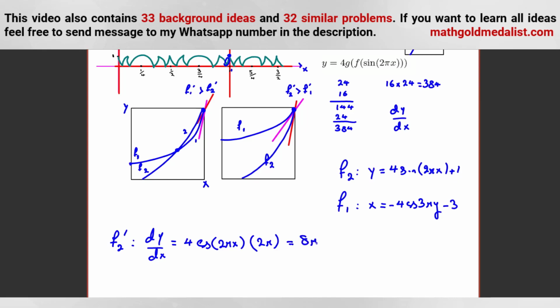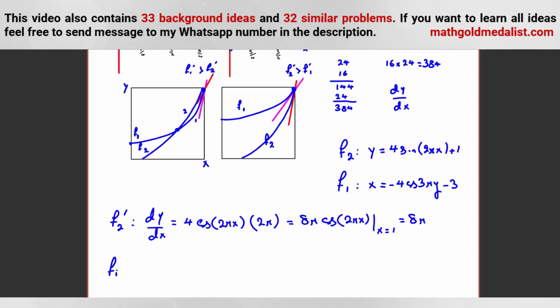So it will be 8 pi cosine 2 pi x. If you consider x equal to 1, cosine 2 pi is what? 1. So it is 8 pi. Now for f1 prime, at first I calculate dx over dy, and then I consider the reciprocal of that, because x is in terms of y. So it will be what? Negative 4.